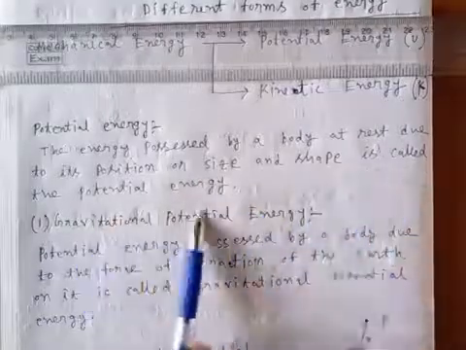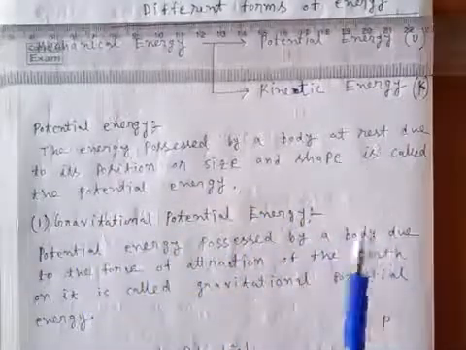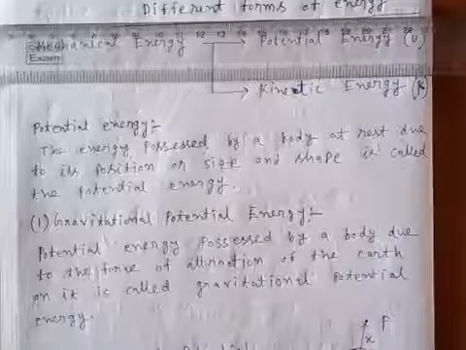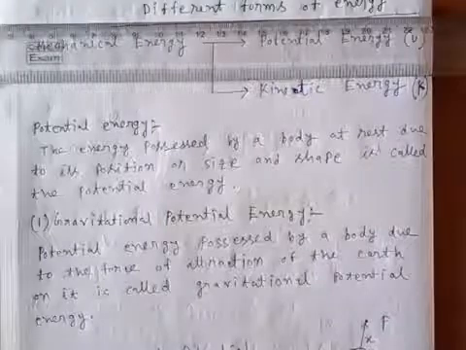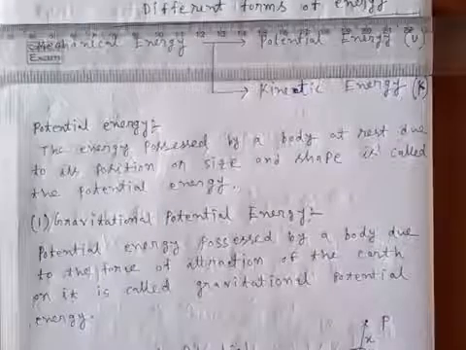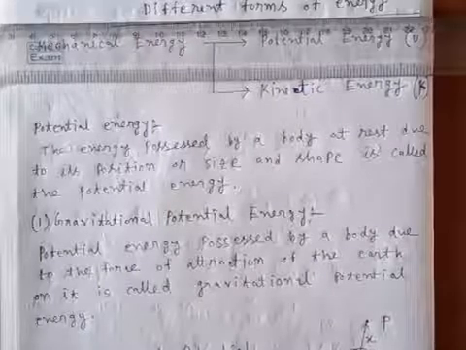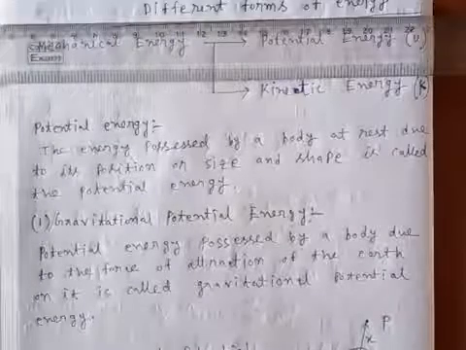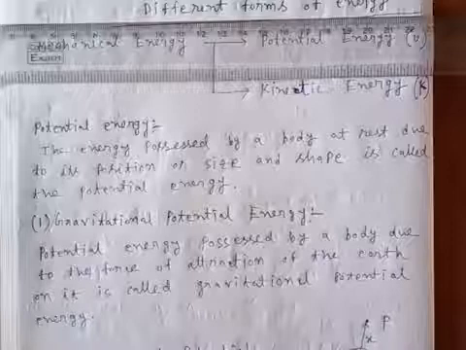That means an energy possessed by a body at rest due to its change in size or change in shape.